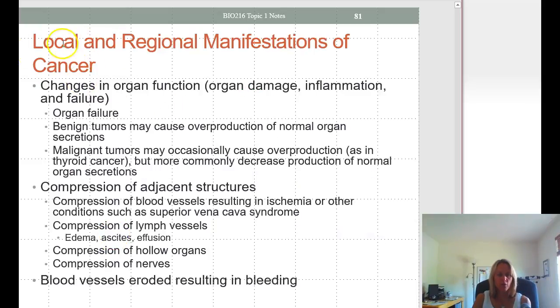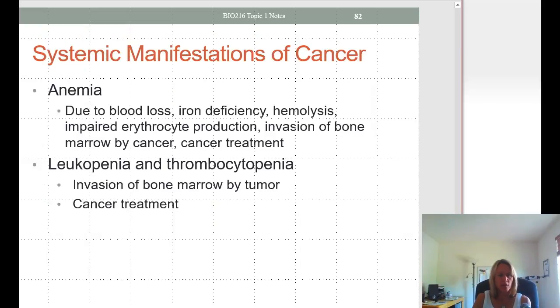Okay, you should review local and regional manifestations of cancer. And then we're going to talk a little bit about systemic manifestations. Anemia is due to blood loss, iron deficiency, excessive hemolysis, or impaired erythrocyte production. Invasion of bone marrow, and also cancer treatment. Cancer treatment suppresses the bone marrow. Leukopenia and thrombocytopenia. This also can be caused by cancer treatment. Also invasion of the bone marrow by a tumor.